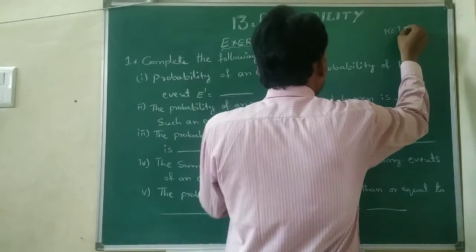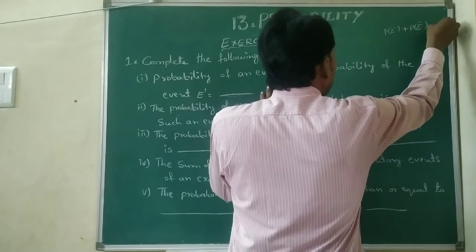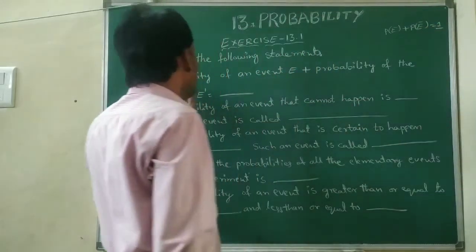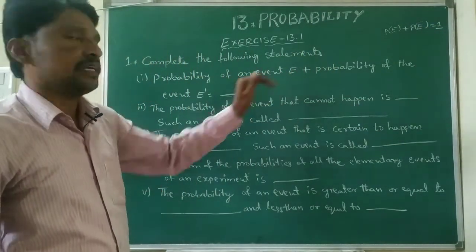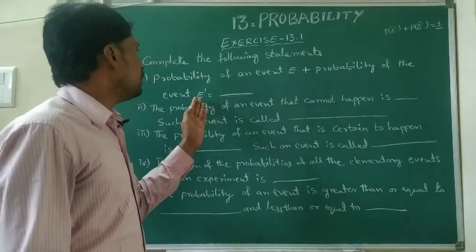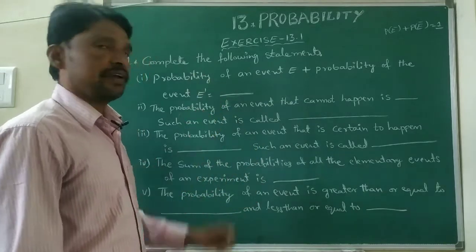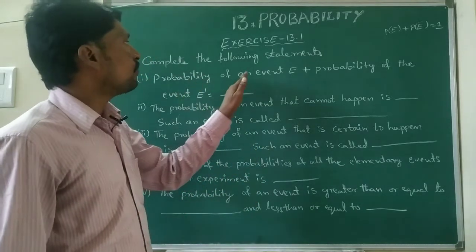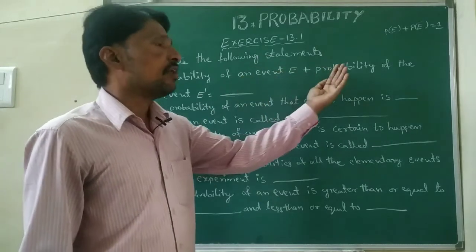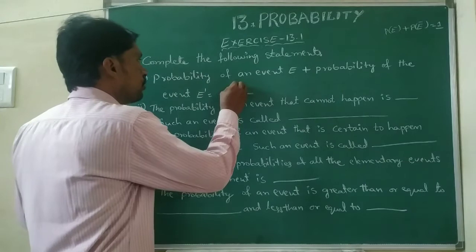P of E plus P of E complement equal to 1. So here the probability of an event, so getting an event E and E complement means not getting the event. So the probability of an event E plus the probability of event E complement is 1.